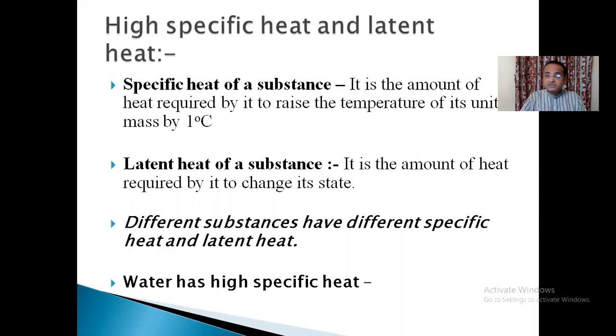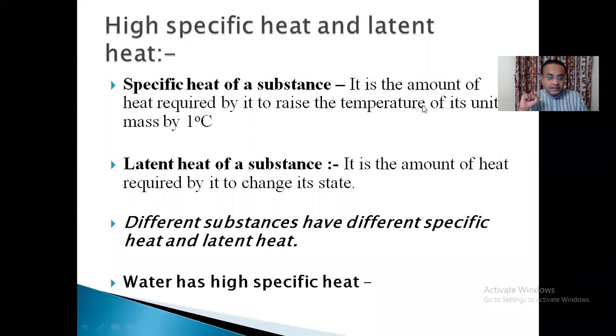And latent heat of a substance is the amount of heat required to change its state. Every substance has a different specific heat and latent heat, and that is the characteristic of that substance.